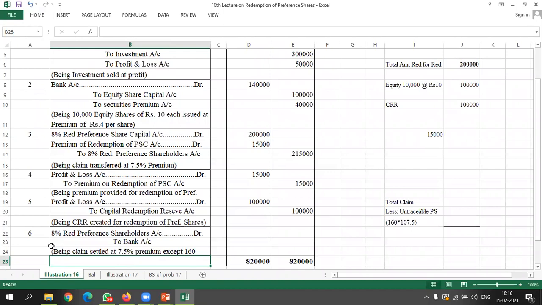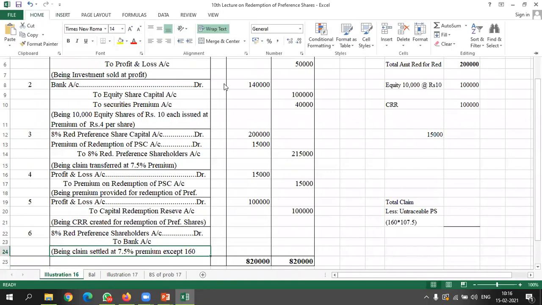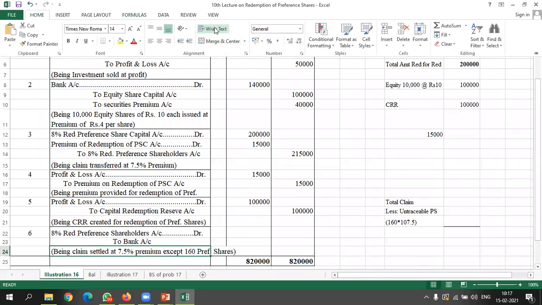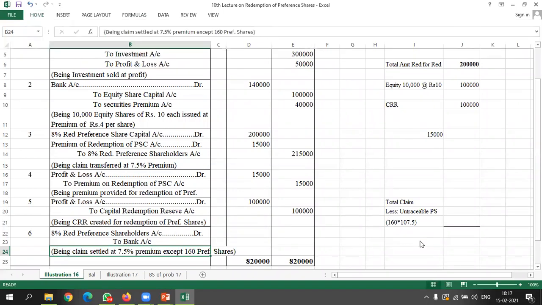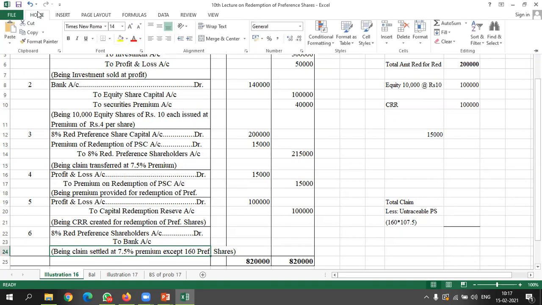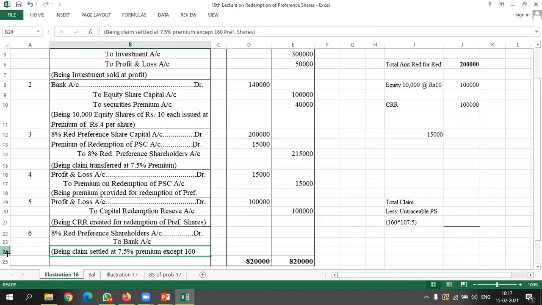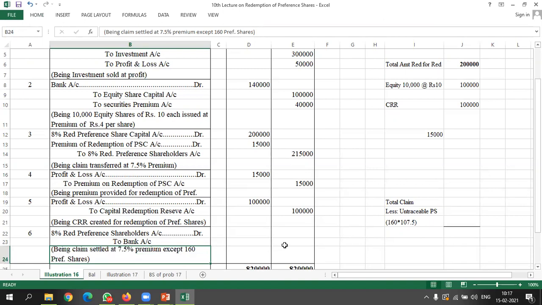Okay. So for 160 preference shares, we have to calculate how much we require. Let me retext it so that there will not be any issue. Look at it. Total claim was 2,15,000 and untraceable preference share is 160.